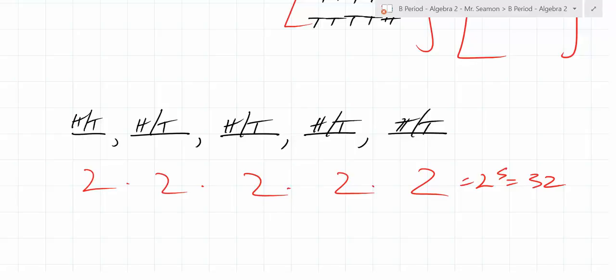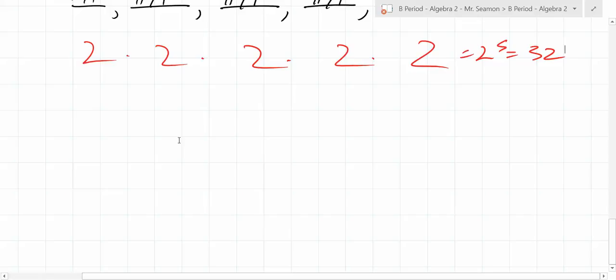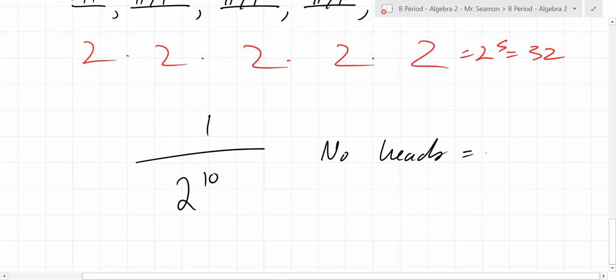So I have a question for you, and you can state the answer any way you want. If I flipped a coin 10 times, what's the chance of getting no heads? So how many ways can you get no heads? 1. There's only 1 way to get no heads, right? You don't get any. 1 over what? If I flip it 10 times? 2 to the 10th. Exactly. That's the chance of no heads. That's also the chance of no what? No tails, right? So that's another thing to realize when you're working with coin flipping problems.